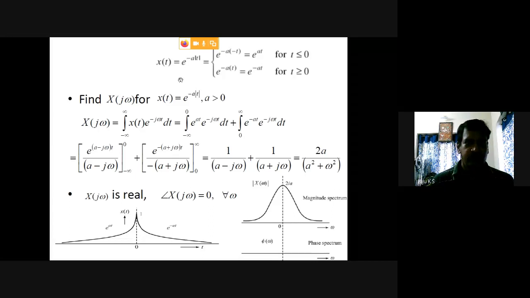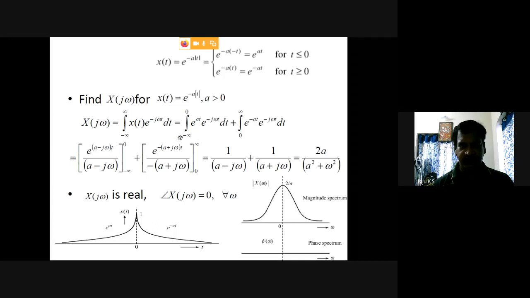So now we are applying the equation for finding the Fourier transform. X of j omega is equal to the integral from minus infinity to plus infinity of x of t e raised to minus j omega t dt. So we just replace x of t in terms of two time ranges. For t less than 0 it is e raised to at.